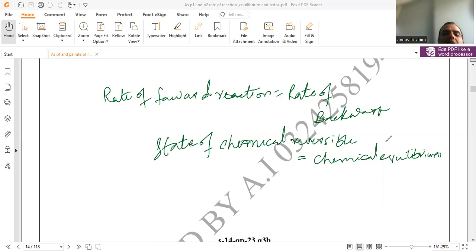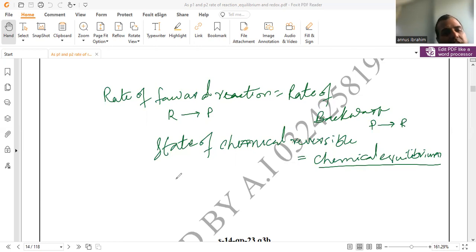So one more term is here. You must remember the definition of chemical equilibrium for AS level or any other board you are attempting, for the first year of college. Chemical equilibrium means that the rate of forward reaction becomes equal to the rate of backward reaction. Forward reaction is conventionally left to right, reactant towards product side, and backward is product towards reactant side.